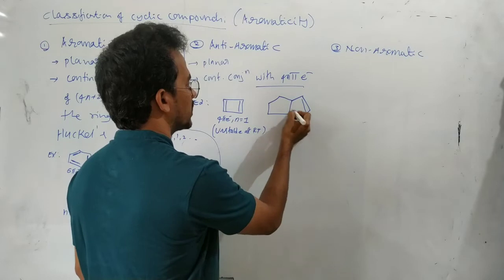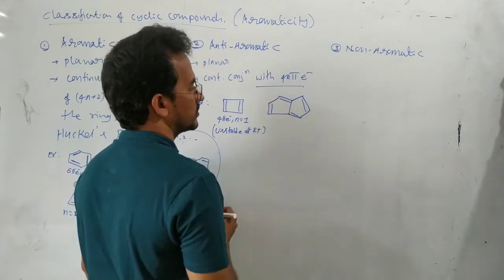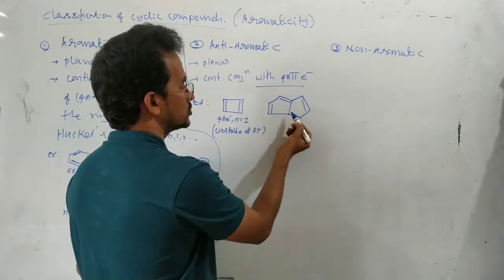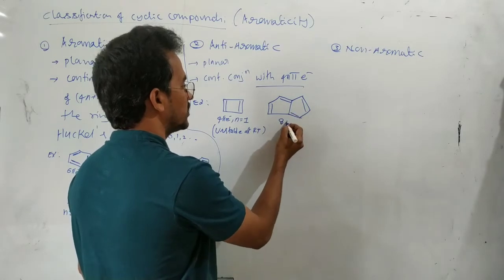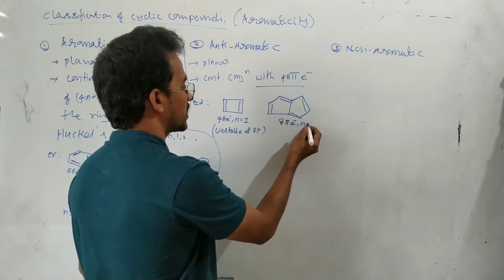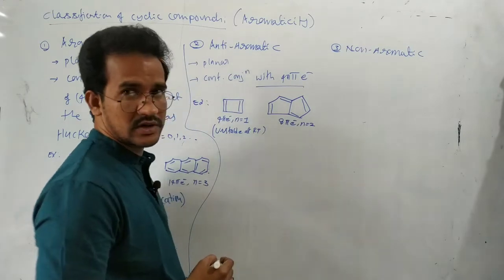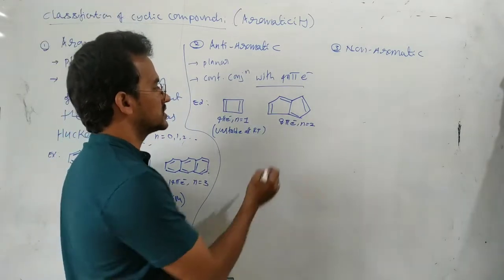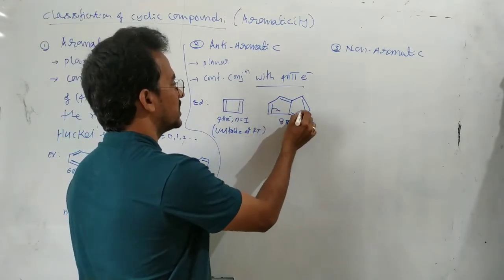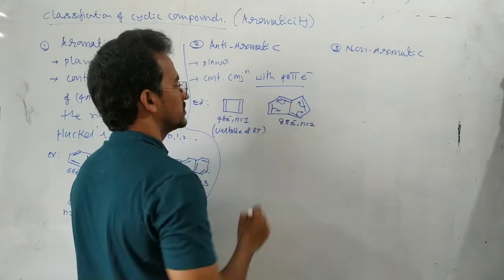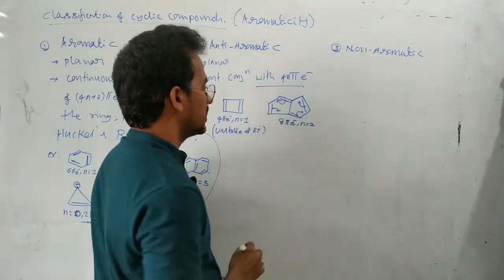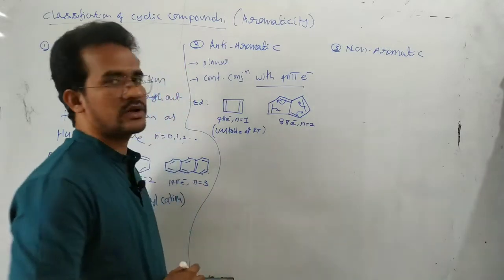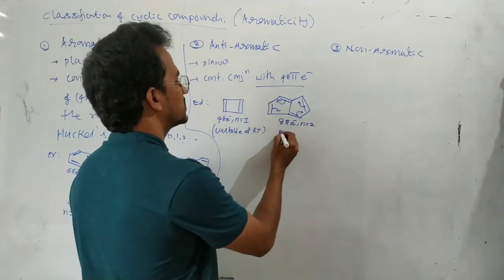Here pi bond, this pi bond, this pi bond, here pi bond. How many pi electrons here? 1, 2, 3, 4. So 8 pi electrons here, n equals 2. In this case, there is a continuous conjugation of the 8 pi electrons. So this is the anti-aromatic compound, and this compound name is pentalene.